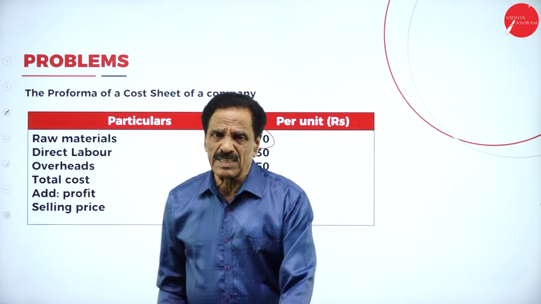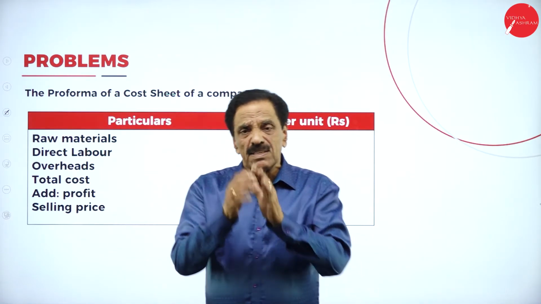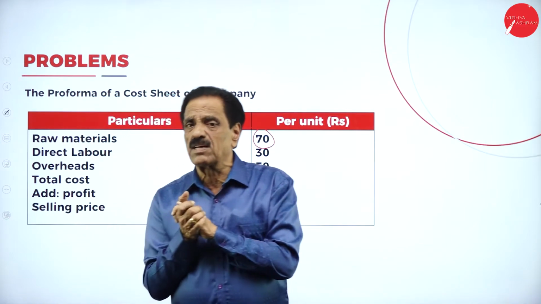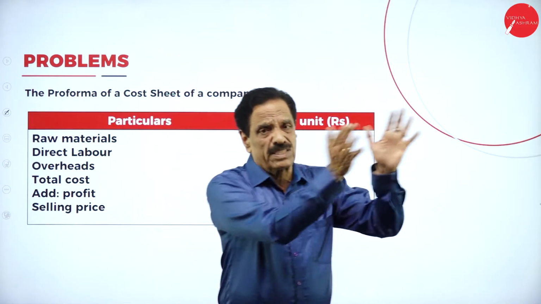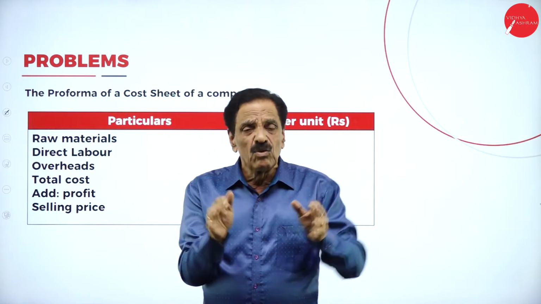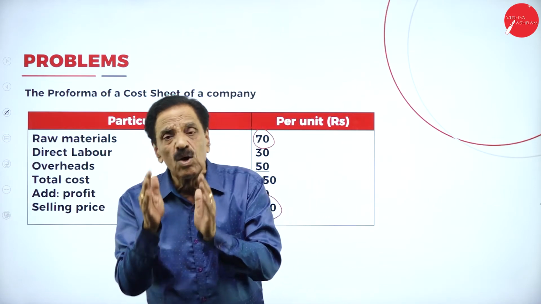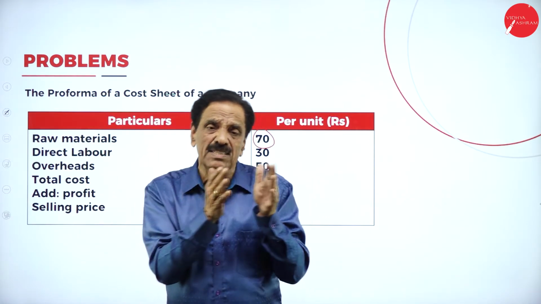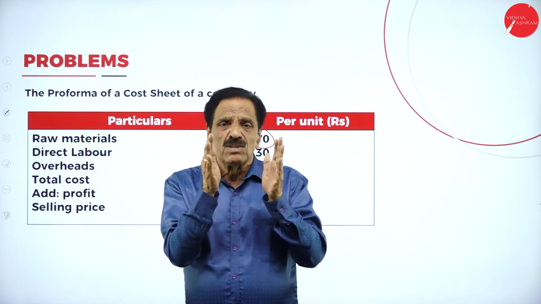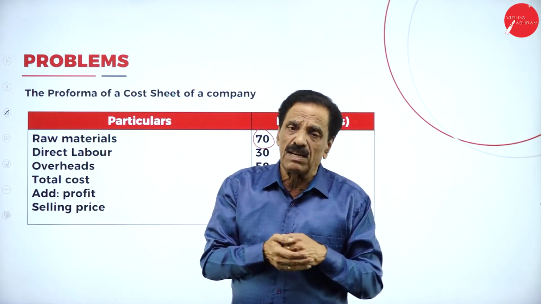When the firm started, a businessman wants to invest money. Some money for the day-to-day business operation, some money for long-term funds. So we require two types of fund. One is working capital, one is fixed capital. Which are the two types? One is working capital, another is fixed capital. So we have two concepts: working capital and fixed capital.